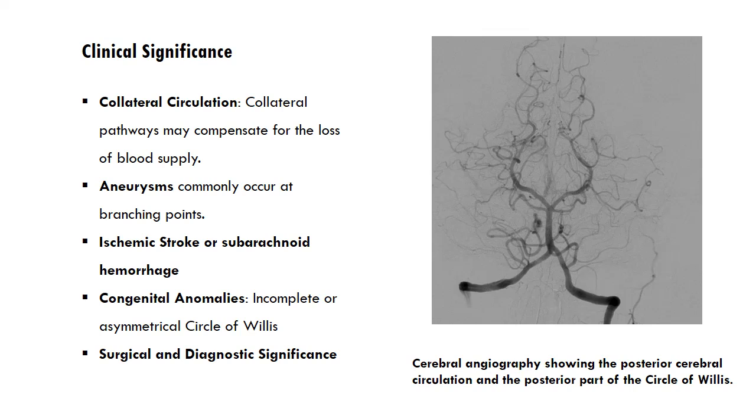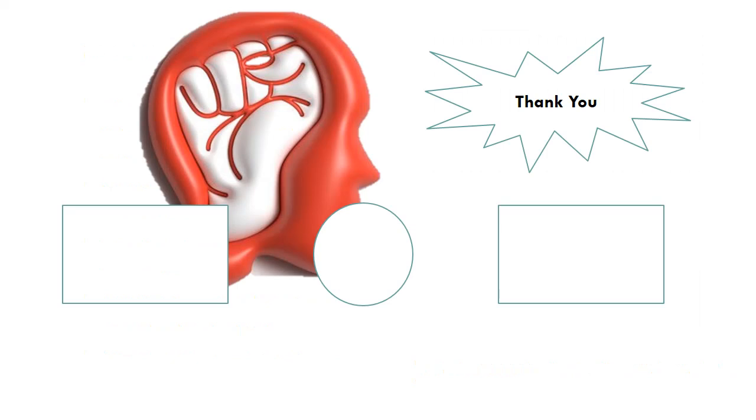The image shows cerebral angiography performed by injecting dye in the left vertebral artery with retrograde flow in the contralateral vertebral artery, the basilar artery, and the posterior communicating artery. The posterior cerebral circulation can be seen, including the posterior part of the circle of Willis.